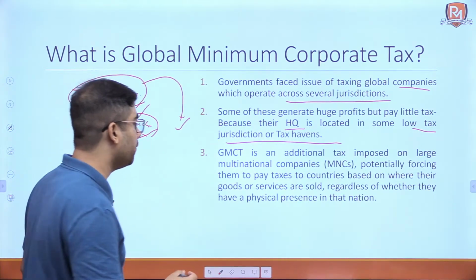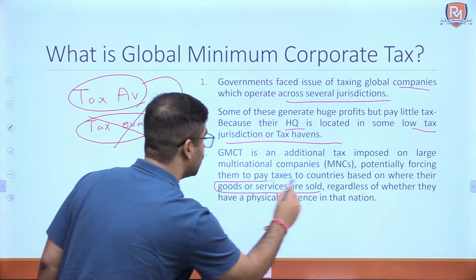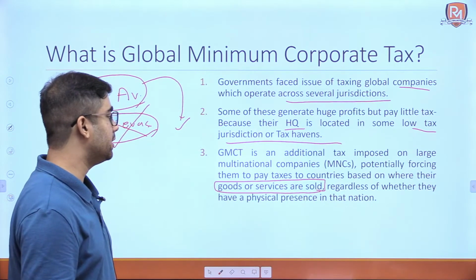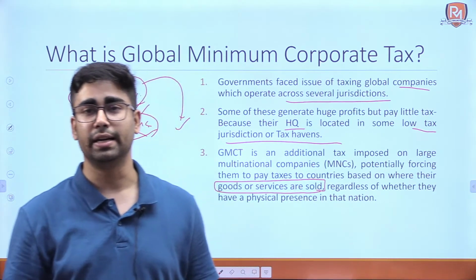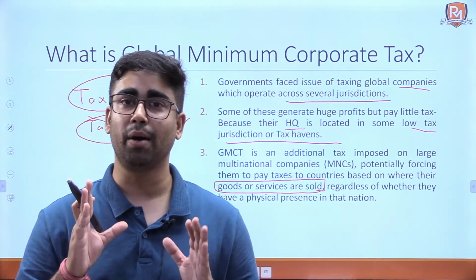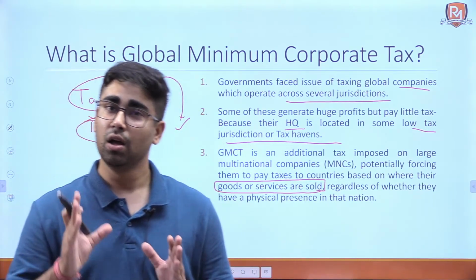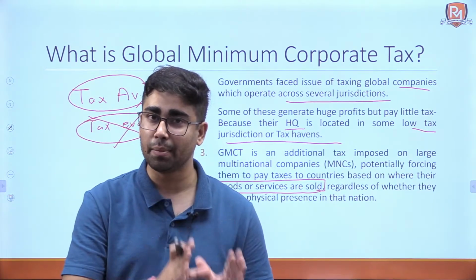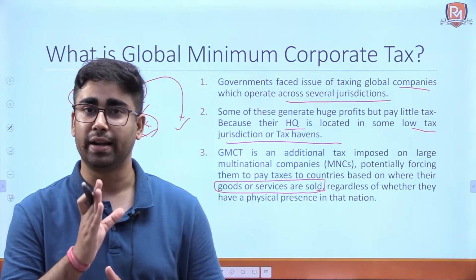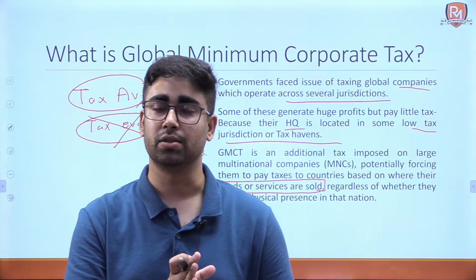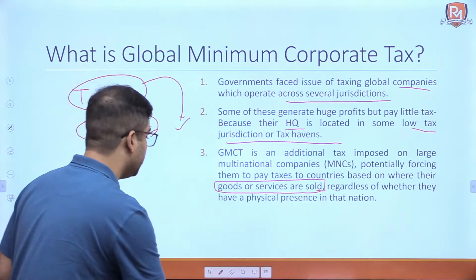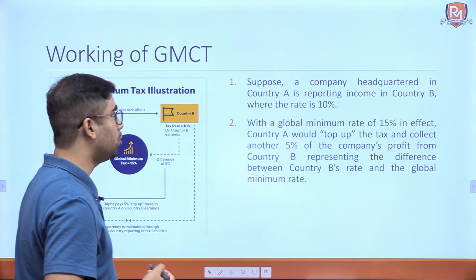Global minimum corporate tax is an additional tax imposed on large multinational companies, forcing them to pay taxes to countries based on where their goods or services are sold, regardless of whether they have a physical presence in that nation or not. That means the country where these companies do business also has the right to tax these multinational companies. Okay, and that is why we are hoping for global minimum corporate tax.